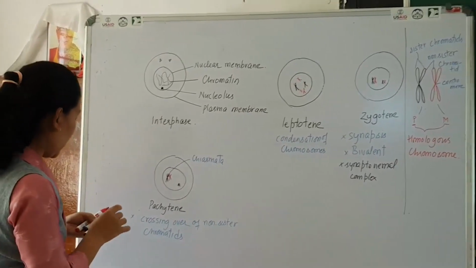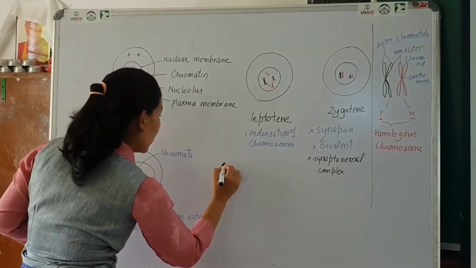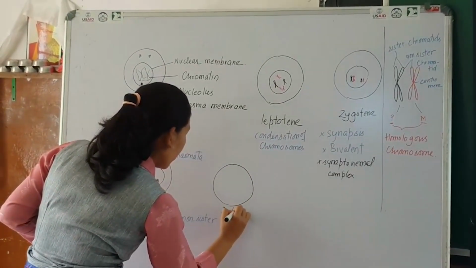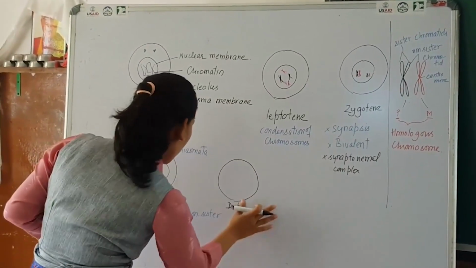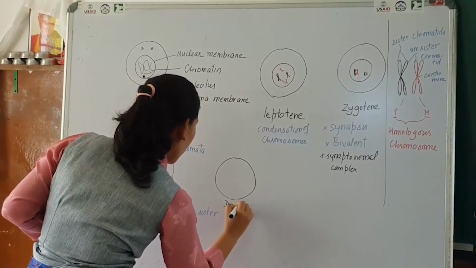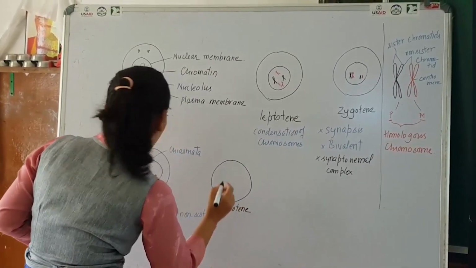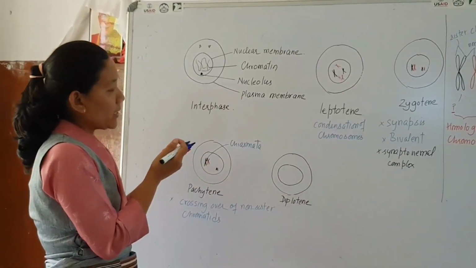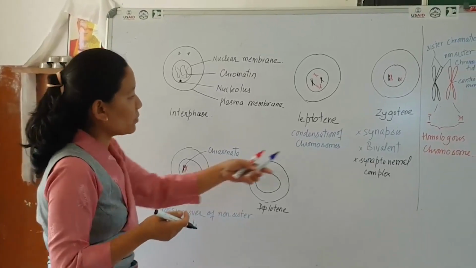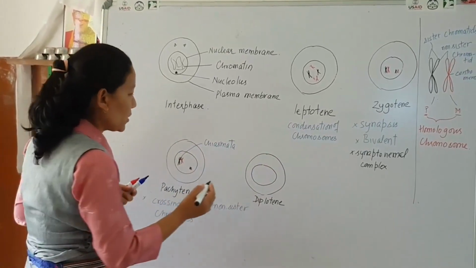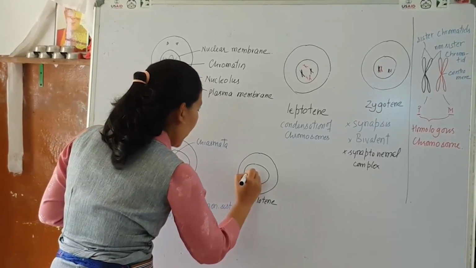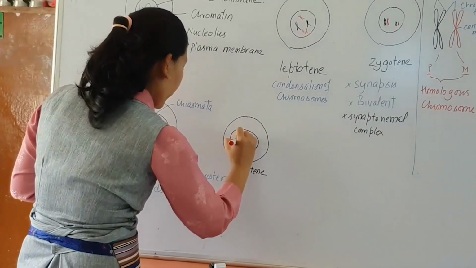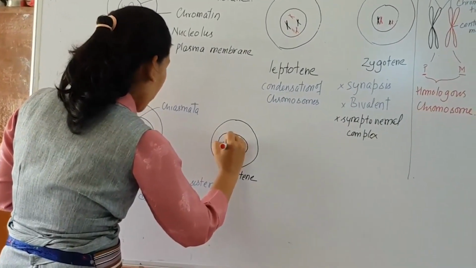Okay, now next is diplotene. During the diplotene stage here, the homologous chromosomes tend to move apart and the synaptonemal complex dissolves. There is a dissolution of the synaptonemal complex, and then these homologous chromosomes tend to separate out.